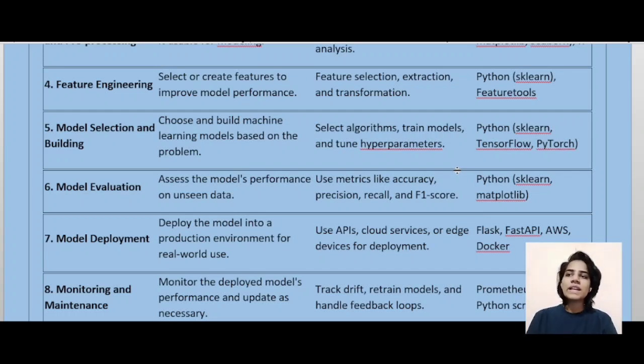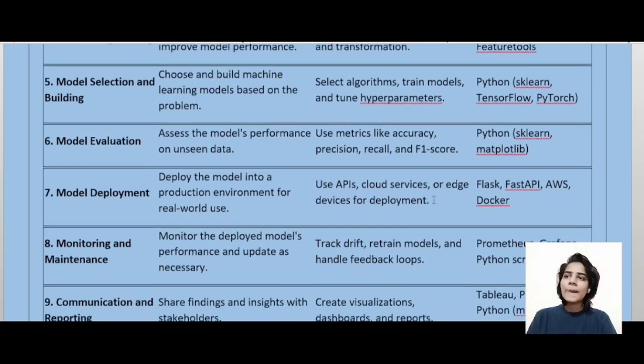Right. Next stage is model selection and building. Choose and build machine learning models based on the problem. Select algorithm, train models, and tune hyperparameters. The tools used are sklearn, TensorFlow, and PyTorch. Right.